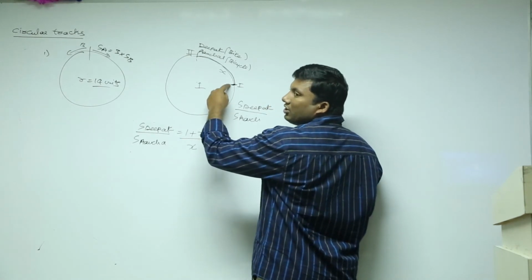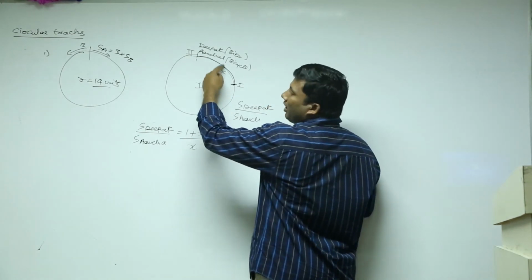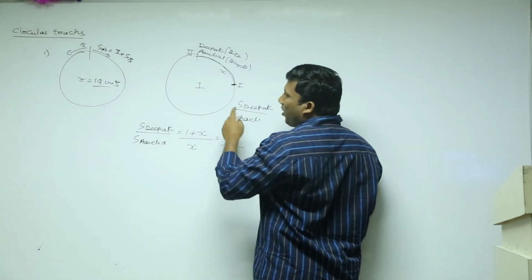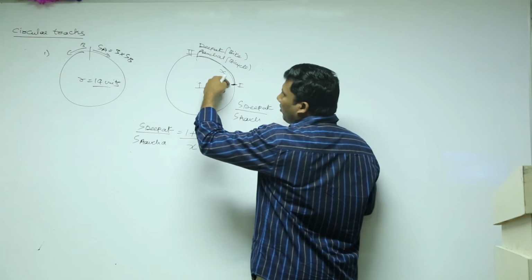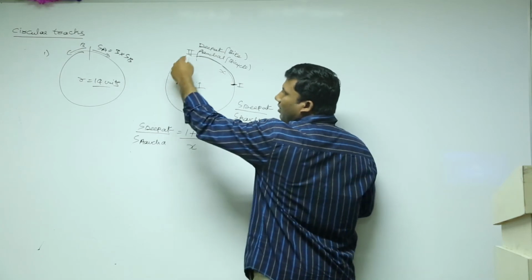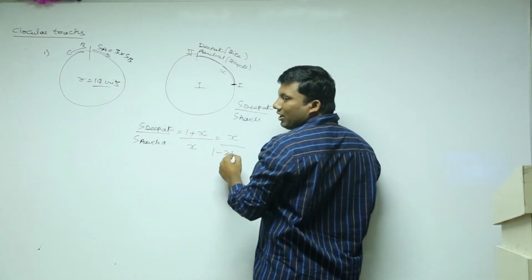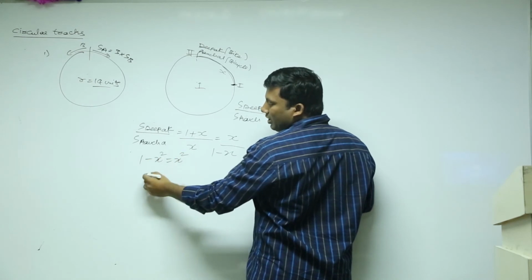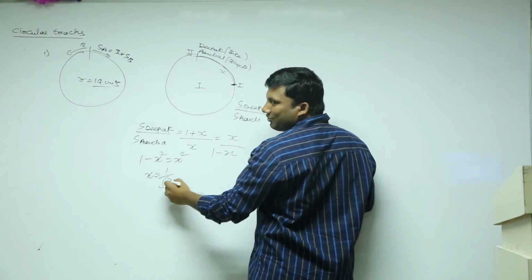From here, Deepak went back to the source and covered x. The remaining he covered is 1 minus x. So (1 minus x) squared is equivalent to x squared, and x is equivalent to 1 by root 2 plus 1.